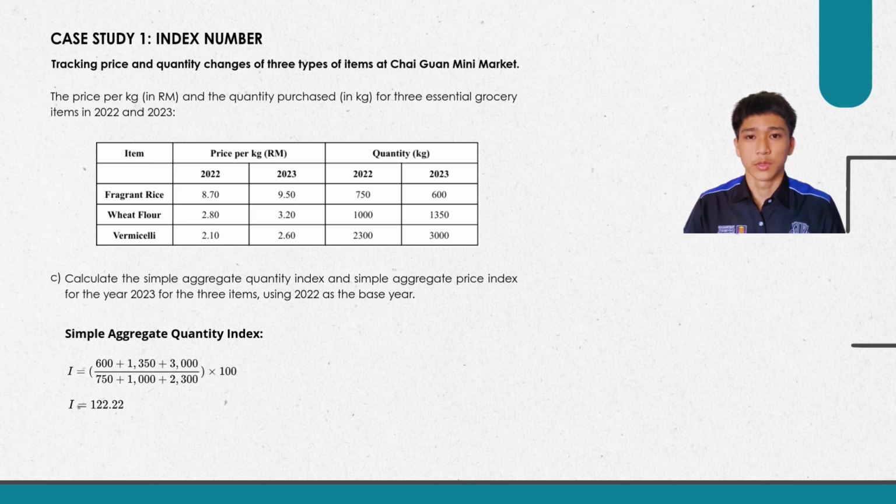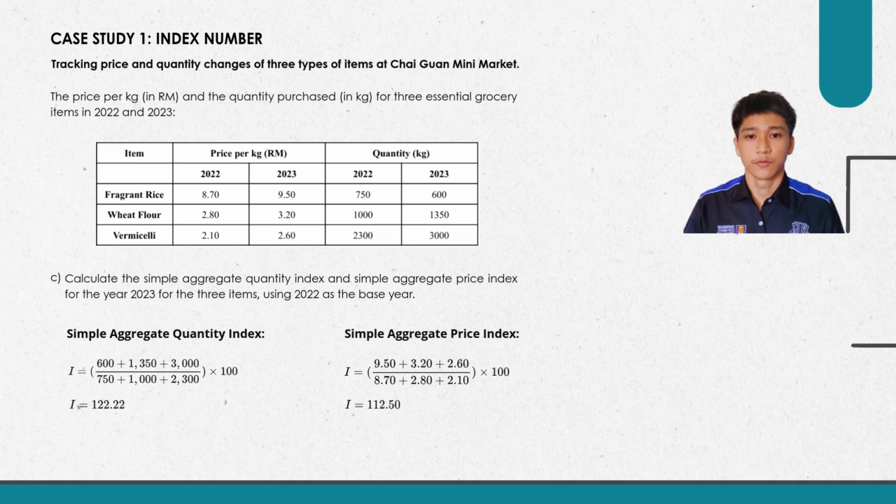To calculate a simple aggregate price index, we can divide the sum of all price in 2023 by the sum of all price in 2022 and multiply by 100, we got 112.50.